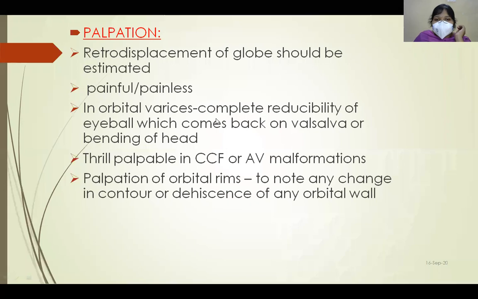Other important things are whether it is painful or painless, and whether tenderness is present or not. And thrill. Thrill is palpable in carotid-cavernous fistulas and AV malformations. We must also palpate the orbital rims to observe for any fracture. So discontinuity of the orbital wall must be examined during palpation. All the superior, inferior, medial and lateral orbital margins must be examined for any fracture or dehiscence of the orbital wall. So that completes palpation.